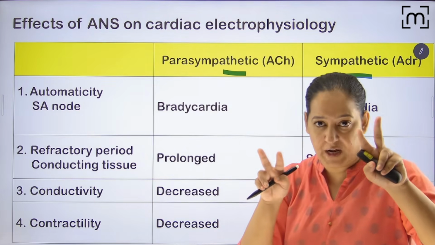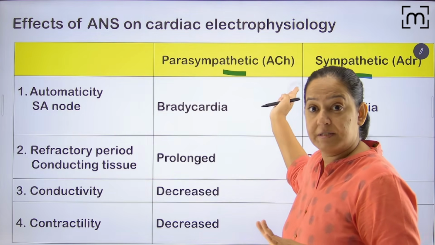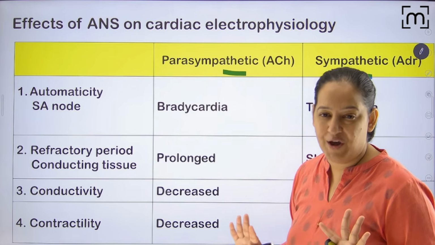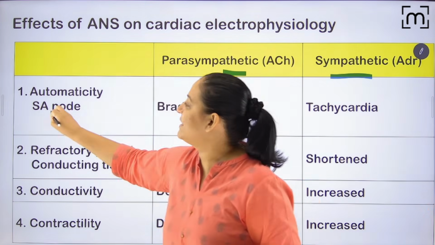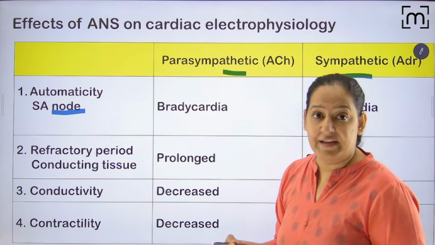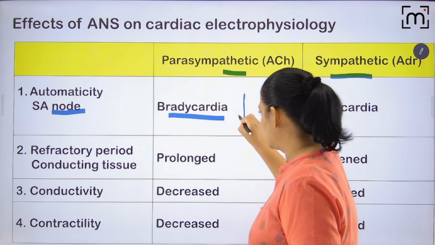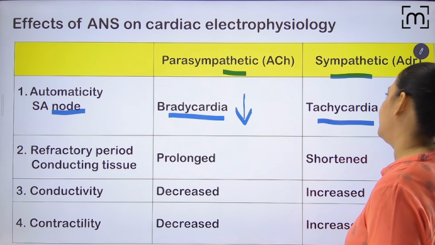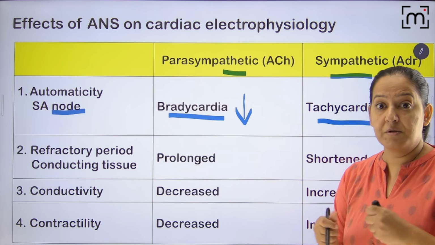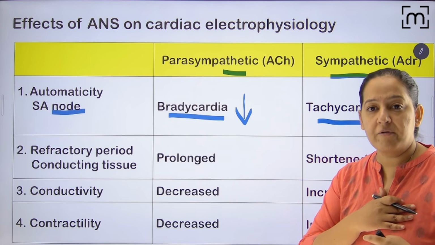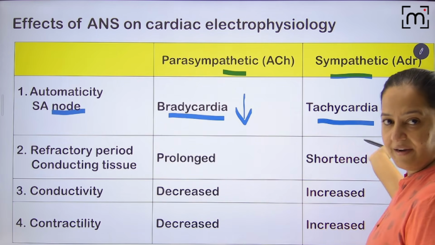In the brain, we have two types of nerves, parasympathetic and sympathetic. Parasympathetic is resting and sympathetic is emergency. I guess you know, you have watched my session on ANS. So what is the effect of the parasympathetic and sympathetic systems on SA node automaticity? The spontaneity, the SA node automaticity. The parasympathetic system causes bradycardia and the sympathetic system causes tachycardia. We know whenever we are resting, our heart rate is normal. But whenever there is an emergency, there is a lion behind me, my heartbeat will be 150, more than that. So you can understand, here there is bradycardia, here there is tachycardia.